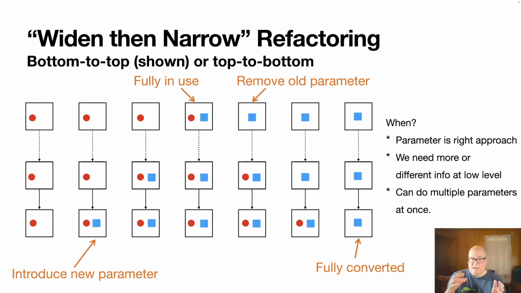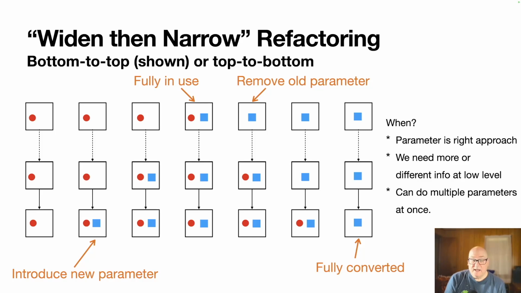A way to do that is you start with the old, introduce the new, make the behavior depend only on the new, and then remove the old. And you can either work bottom to top or top to bottom, depending on the circumstances. I might do one or the other. So if you track across vertically, we're starting with those red circles, that's the original parameter we use. And then in this case, I'm starting from the bottom. I'm going to introduce a new parameter, and